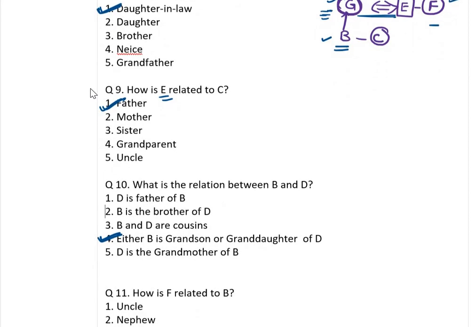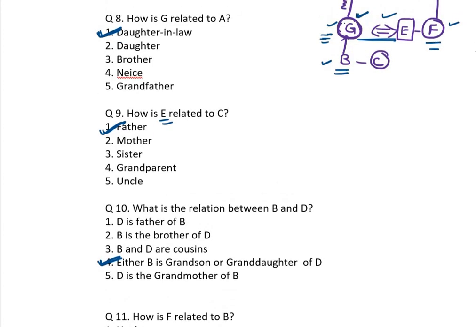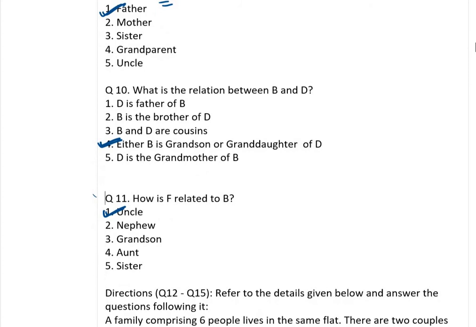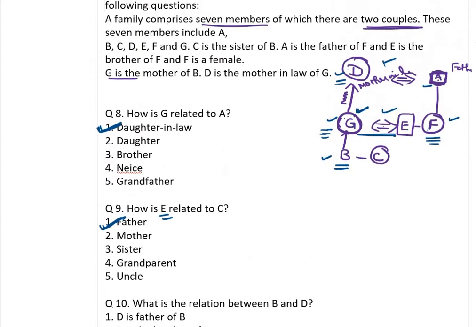How is F related to B? Here it is F. F related to B. So parents, father's brother, uncle. So the only thing is, everything is okay, it is in the linear line, but we have to match two pairs, two married couples. At the time we start from this one. These two we need to match. Okay, come to the next question.